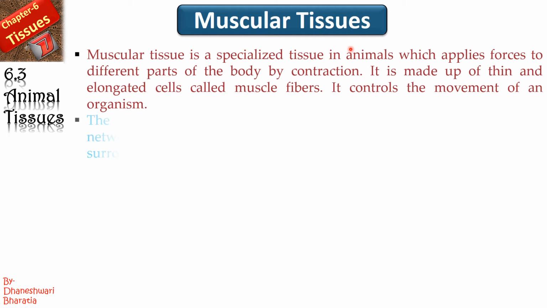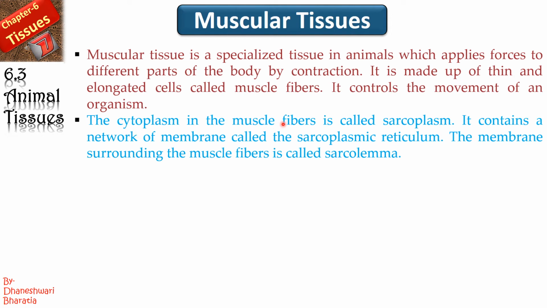of organism. The cytoplasm in the muscle fibers is called sarcoplasm. You have to remember this word sarcoplasm. What is sarcoplasm? It is the cytoplasm present in the muscle fibers of muscular tissues. It contains a network of membrane called sarcoplasmic reticulum. We have seen endoplasmic reticulum. Yes? So, here also we have sarcoplasmic reticulum.